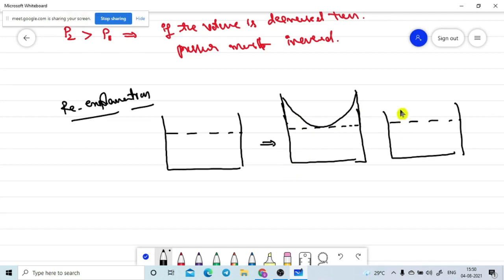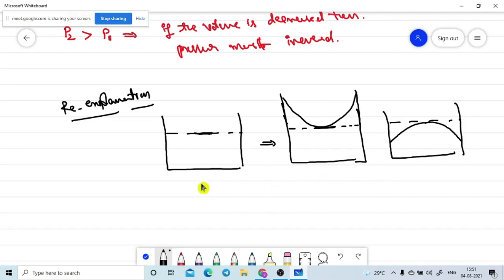When we observe this meniscus, the top level must contact the original point. Then only is the diagram correct. When we observe the convex shape, it means the liquid level will be depressed. This is the shape. Now you can easily understand.